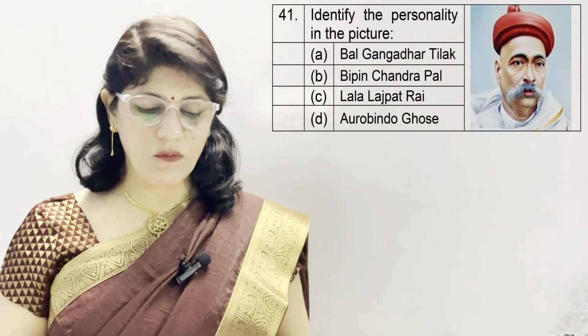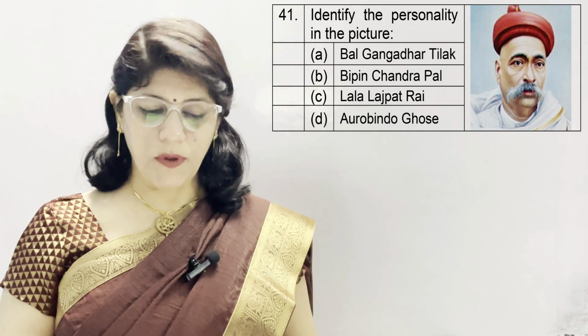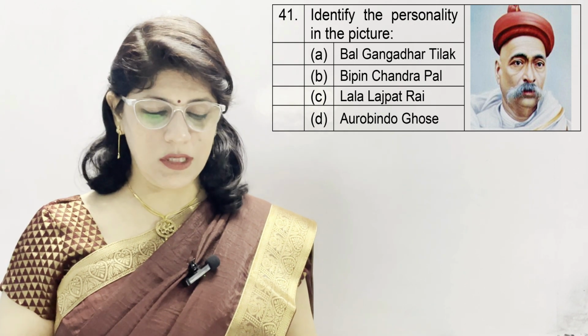In question number 41, identify the personality in the picture. Bal Gangadhar Tilak, Bipin Chandra Pal, Lala Lajpat Rai, and Aurobindo Ghosh. And the correct option is A. Bal Gangadhar Tilak.